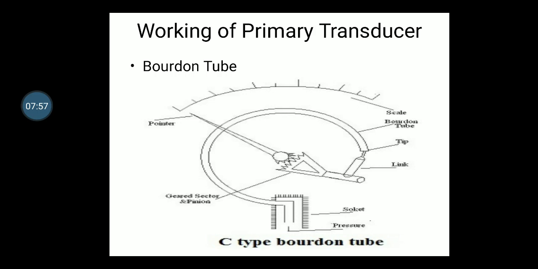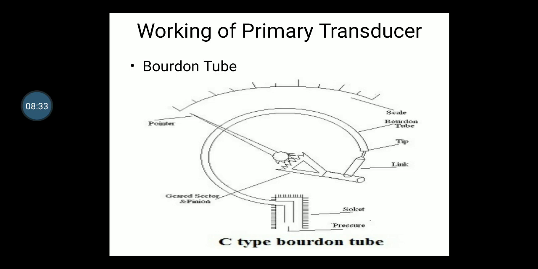So if there is no pressure, there will be no movement, and the pointer will remain at 0. But if you give a little pressure, it will try to move, there will be a small movement, and the pointer will start moving. Okay, so we can say that pressure is converted into movement, or displacement, right? So this is the simple working of the Bourdon tube. This tube is used to measure pressure.